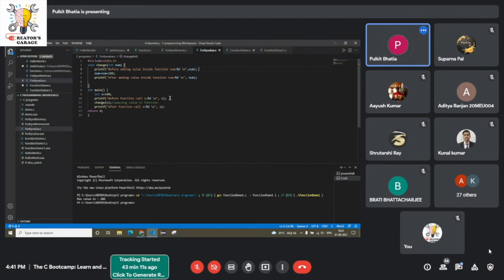I wrote a statement, previous value of x, like the original value of x. Then I am calling this function change with x, and I'm passing x as the argument. So this is known as passing the value in a function. Initially change has the value of num, but now I'm passing my own user-defined value x. Then I print x again. So can anyone guess what will be the output of this program? It's easy. Think a bit.